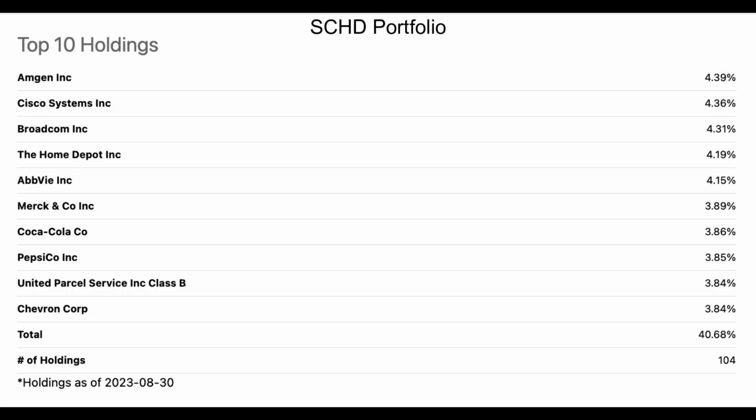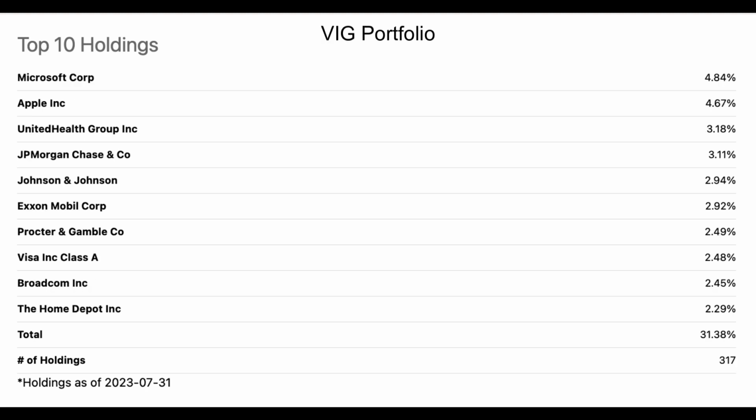Looking at their top 10 positions, SCHD is more concentrated, but when considering the total number of positions, VIG is relatively less concentrated. It's worth noting that VIG has significant exposure to mega-cap tech stocks like Microsoft and Apple, which make up a substantial part of its portfolio. This is why VIG has a lower yield compared to SCHD, despite being exposed to technology.